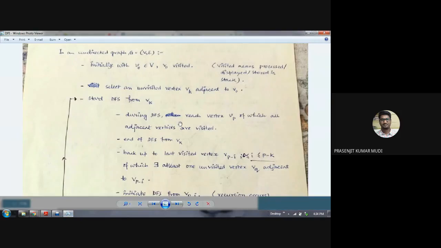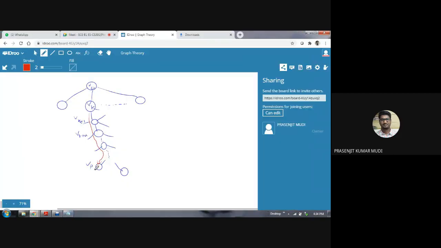So during DFS, you reach a vertex VP of which all the adjacent vertices are visited, and then end the DFS from VK. That means we are ending the process of DFS, ending the process of traversal.